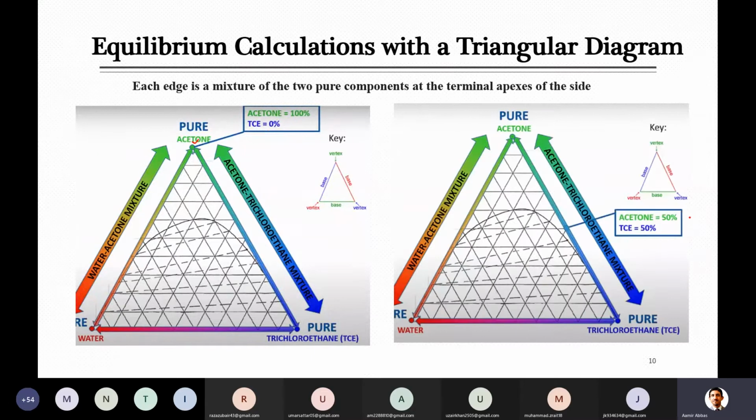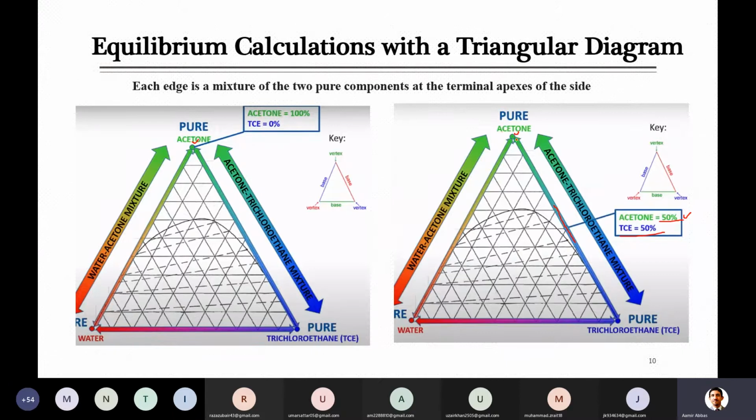So the next point given to you is, for example, acetone is 50% and trichloroethane is 50%. Because you know you have to be on the line where only two components exist, as their sum will make 100%, the third component is 0. It means we should be located on this line somewhere. So we just start counting from here.